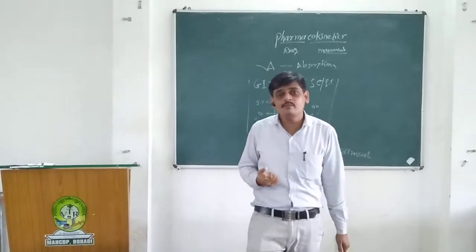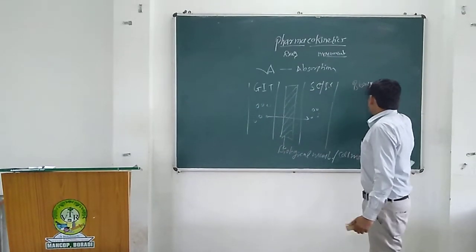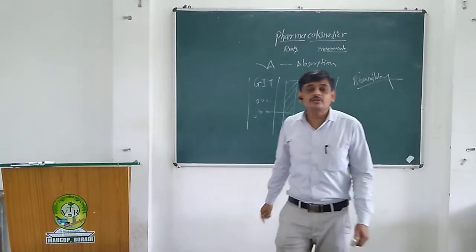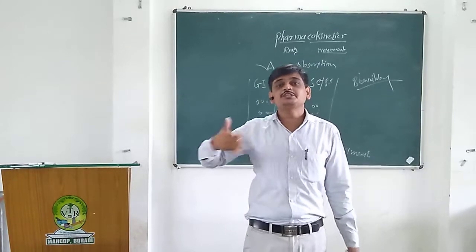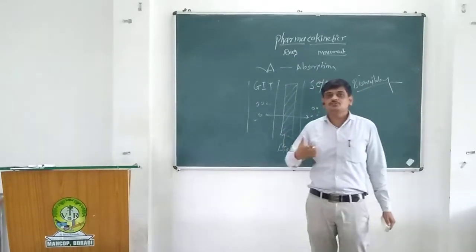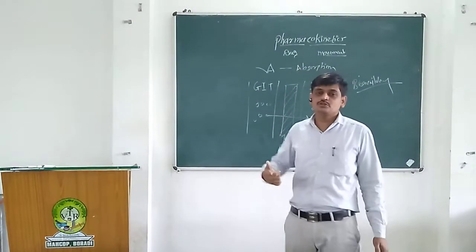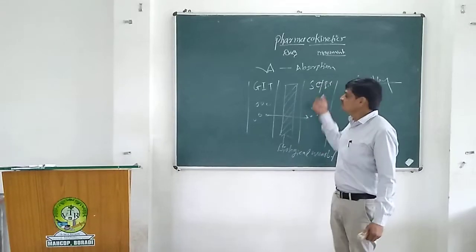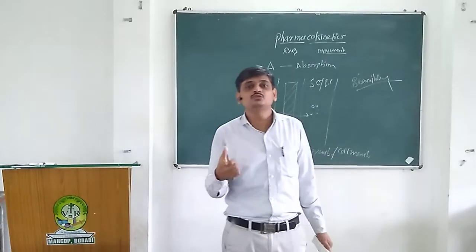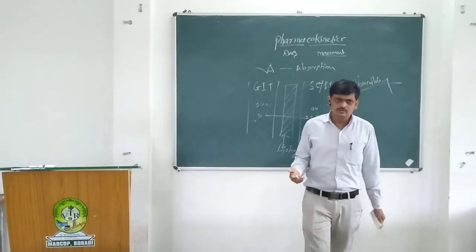What is bioavailability? It is the rate and amount of drug that reaches the systemic circulation, that is, how much concentration of the drug reaches the bloodstream.